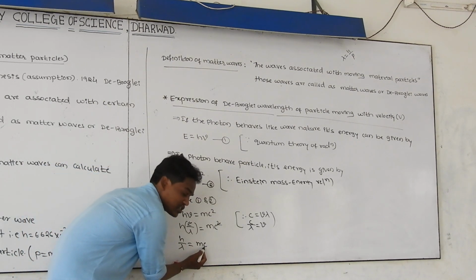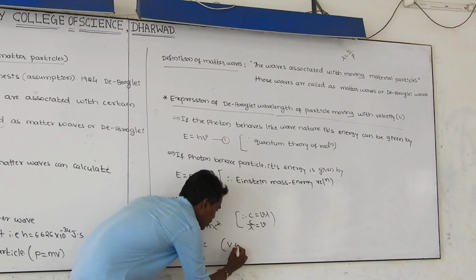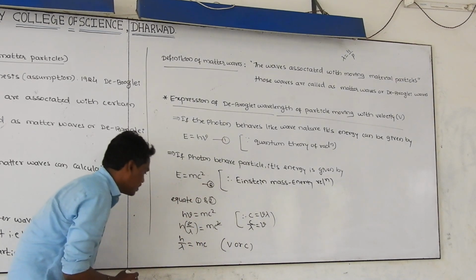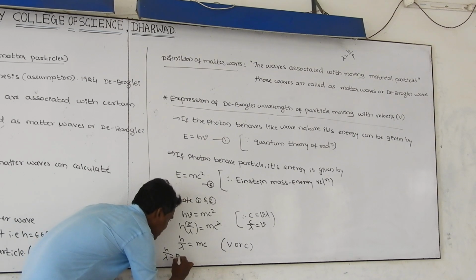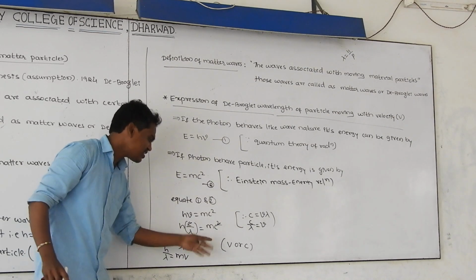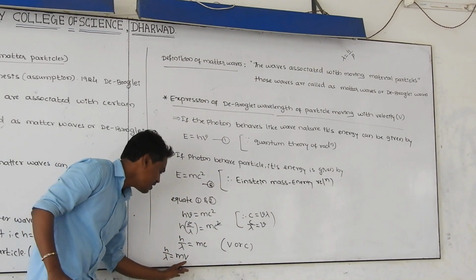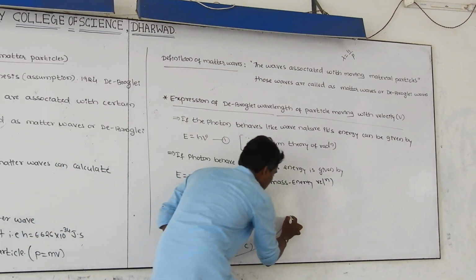Here what is c? This is the speed of light. We can write the speed of light as v or c. Therefore, h by lambda is equal to m, and instead of c, I am writing v. v is also the speed of light, and c is also the speed of light. Instead of c, I introduce the term v.